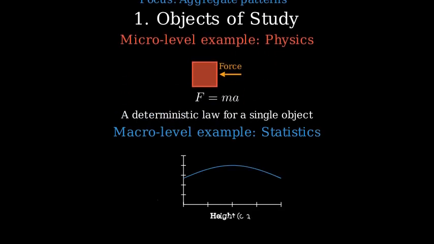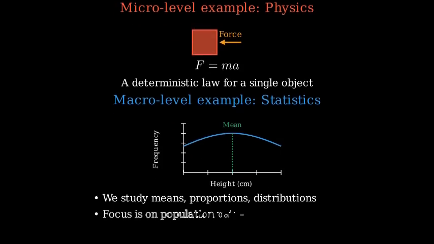In statistics, however, we're more interested in population-level questions like, what's the average height of adults in a country? Or how do test scores distribute across students? We observe summaries like means, proportions, and distributions rather than the exact mechanism governing each individual.